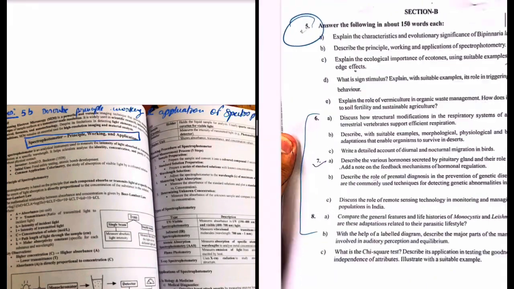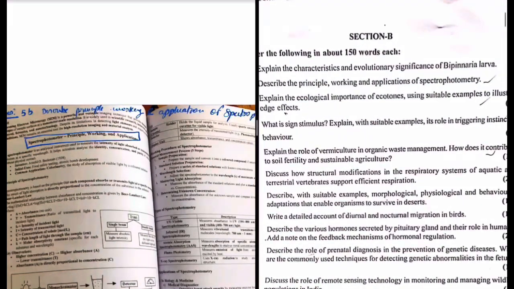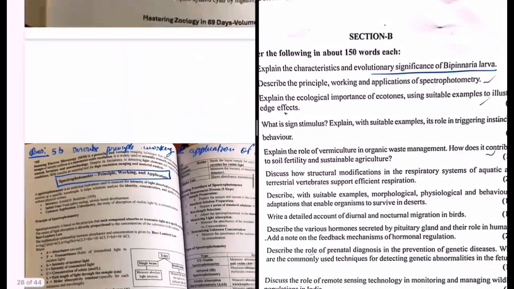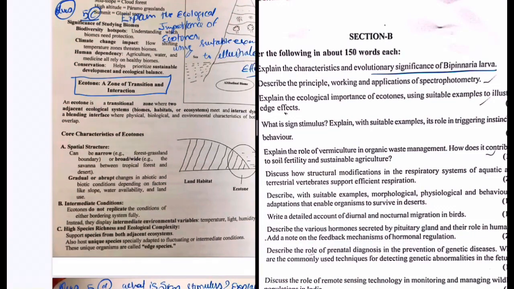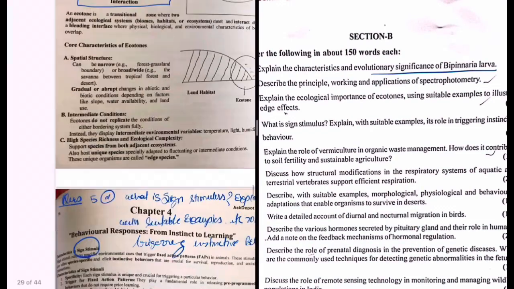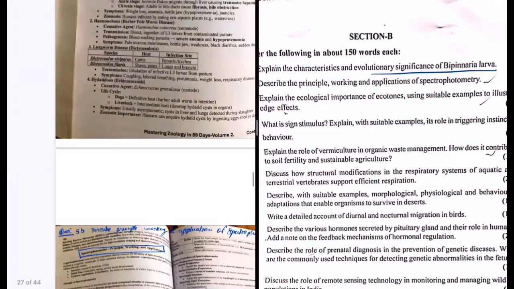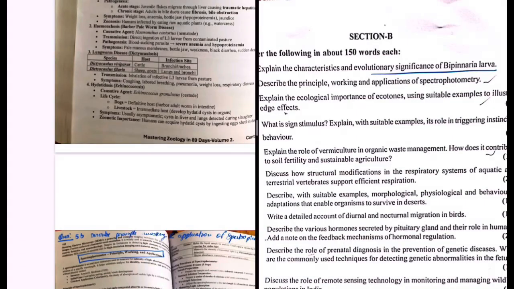So the first question is about the evolutionary significance of the bipinnaria larva. It's not shown here, but when you open your book, you will observe a very well organized and well formatted explanation of the bipinnaria larva and the various larvae of the crustaceans, and even in classes you will find proper explanation of the bipinnaria larva.